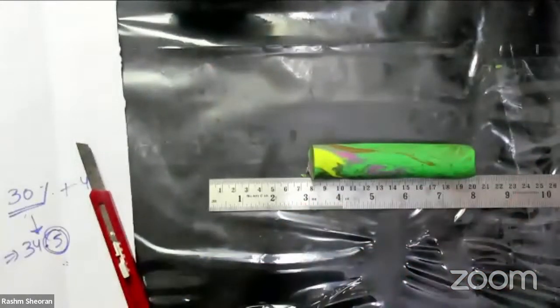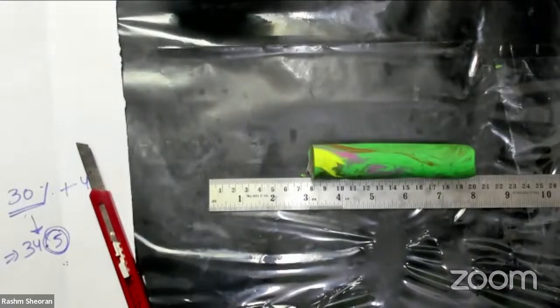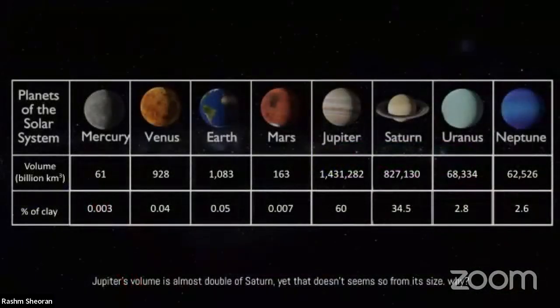Out of the remaining one, if you look at the table once again, you will find out that for Uranus and Neptune, we need 2.8 and 2.6. So we can't take 0.6, 0.8 now, but we can take 2%. So what we will do is, we will take 2 parts of the clay for Uranus and we will take 2 parts of the clay for Neptune. So these are not yet complete. Why?